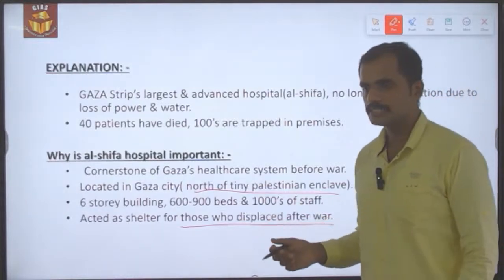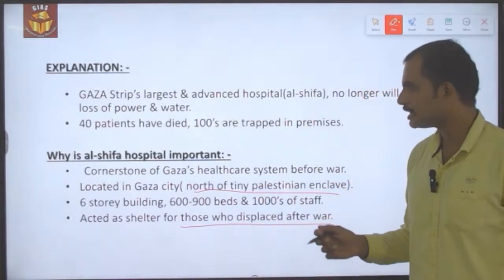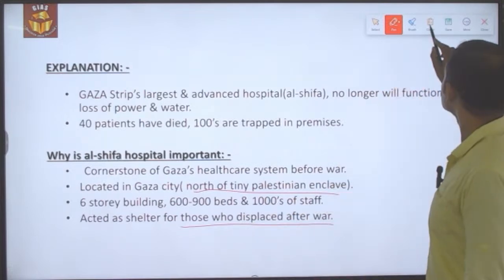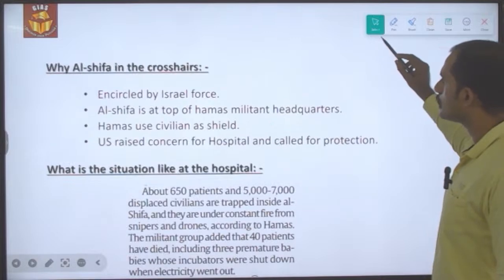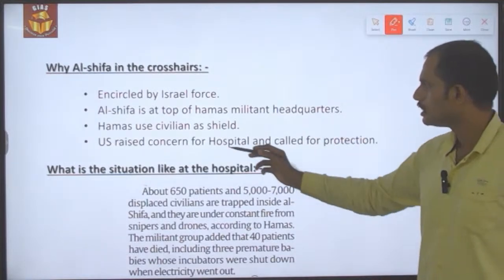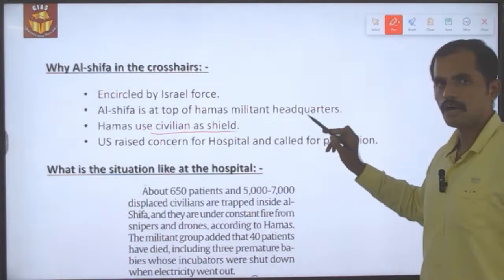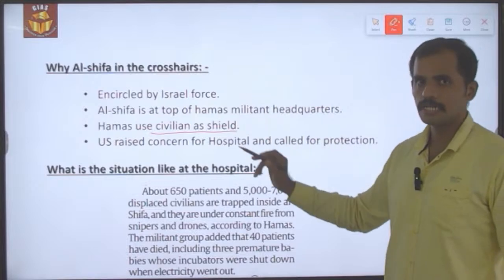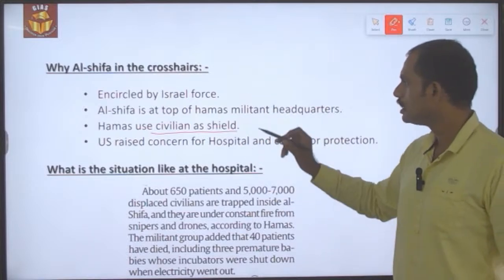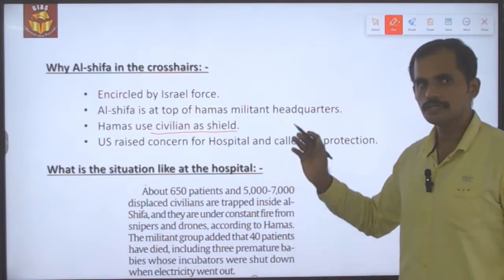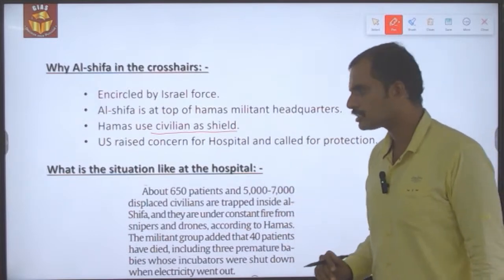Most importantly, what the Israeli forces are saying is that it acted as shelter for the Hamas militants, and those militants are using the civilians present in the hospital as a shield. As I said, it has been encircled by Israeli force, but the US has raised concern in relation to the suffering of those people in the hospital.